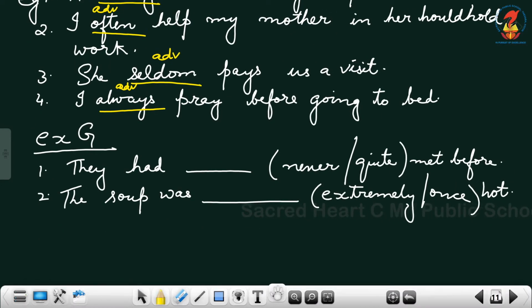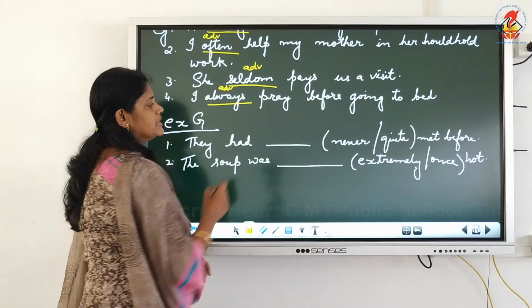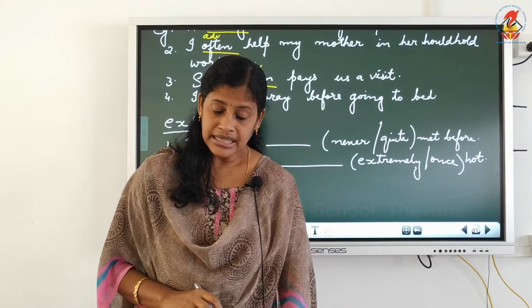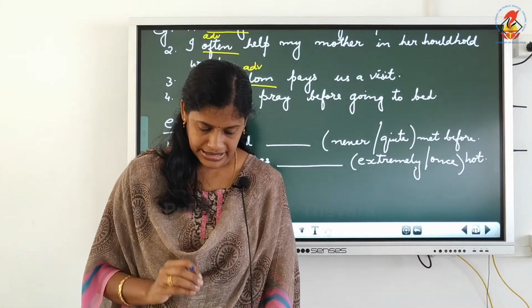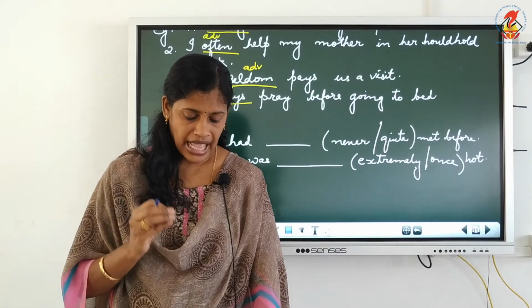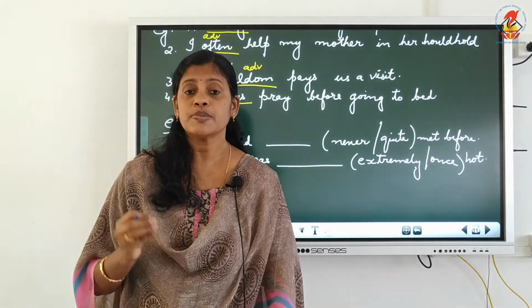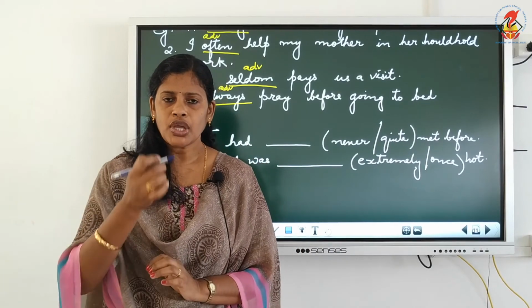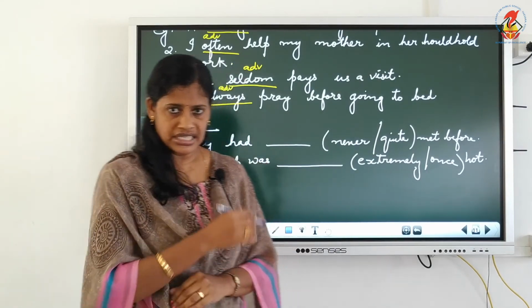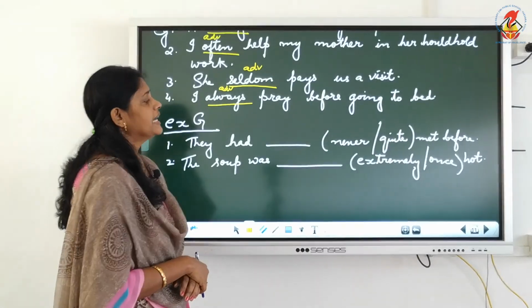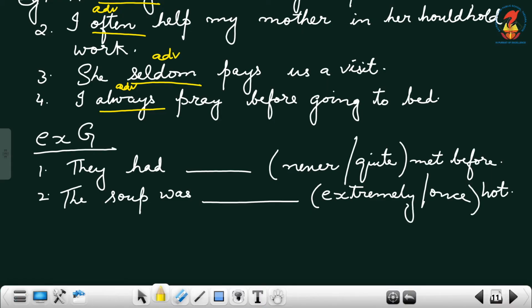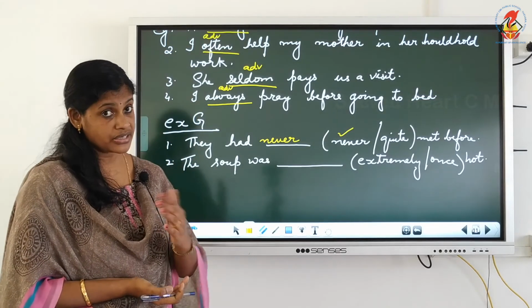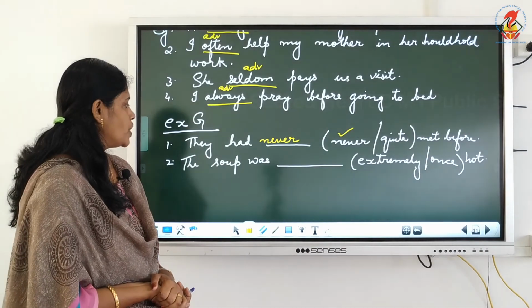Now, in your textbook in exercise G, they have given some words. Let's see what is exercise G. They are saying, read the following sentences and fill in the blanks with adverbs of frequency or adverbs of degree. Two options are given. You have to pick the right answer and write it in the given blank there. They had dash met before. Which word will come children? They had never met before, isn't it? It cannot be they had quite met before. That is wrong. They had never met before.